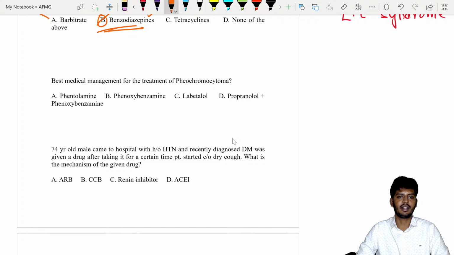Best medical management for pheochromocytoma. Let's see. This question is asked again and again. Many students make a mistake. Look carefully, look at the question very carefully. I know this, this is the urgency. You are making a mistake. Don't rush. Look at all the options.